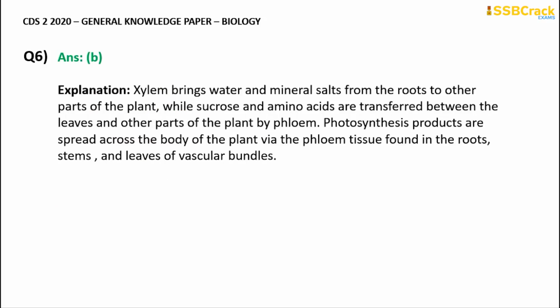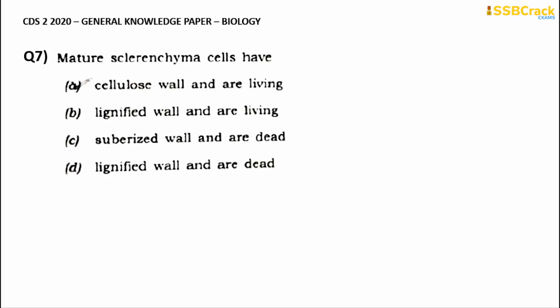It is xylem that brings water and mineral salts, and the sucrose and amino acids are all transferred through the plant by the phloem. All of these are photosynthetic products. They are spread across the body of the plant via phloem tissue found in the roots, stems and leaves of the vascular bundles. Going through with the next question: mature sclerenchyma cells have what? Do they have a cellulose wall and are living, or a lignified wall and are living, or a suberized wall and are dead, or option D, a lignified wall and are dead?